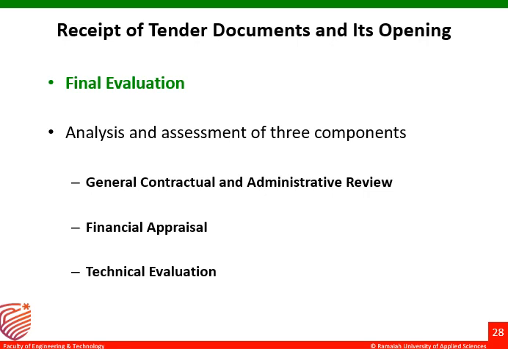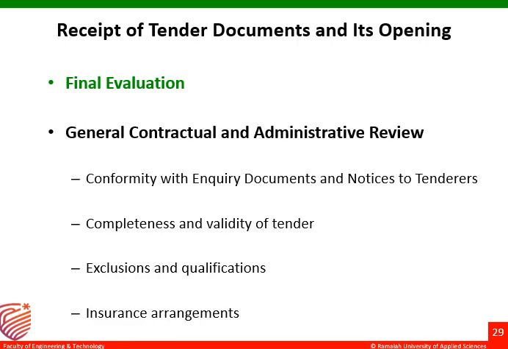The final evaluation will have analysis and assessment of three components: general, contractual and administrative review; financial appraisal, which means the financial status of the contractor; and technical evaluation, reviewing the technical persons, resources, all of which will be done as discussed earlier. In the general, contractual and administrative review: conformity with enquiry documents and notice to tenderers, completeness and validity of the tender, exclusions and qualifications, insurance arrangements. These things I have discussed earlier.